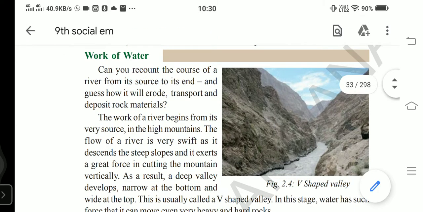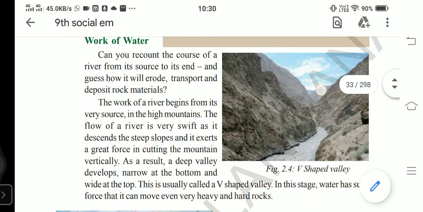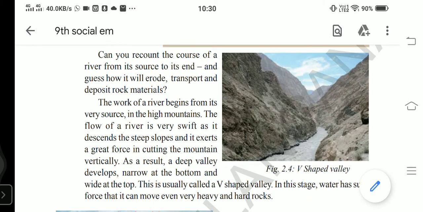Okay, can you recall how the course of a river is? A river starts at mountain areas, it ends at seas or oceans, right?